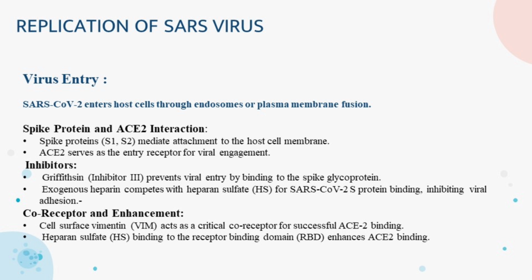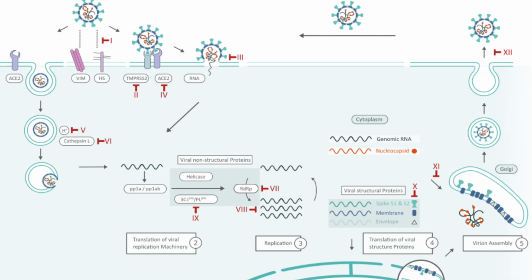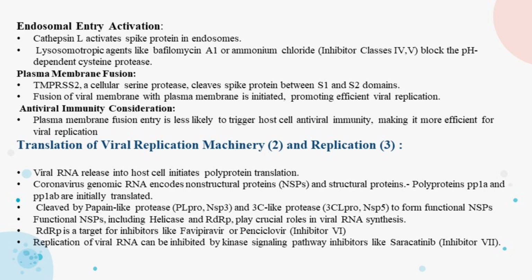Cell surface co-receptor and enhancement. Cell surface vimentin is a crucial co-receptor for ACE2 binding, and heparan sulfate enhances ACE2 binding by binding to the receptor binding domain. Endosomal entry activation: cathepsin L activates the spike protein in endosomes, while lysosomotropic agents like bafilomycin A1 or ammonium chloride block pH-dependent cysteine protease, inhibiting viral entry.